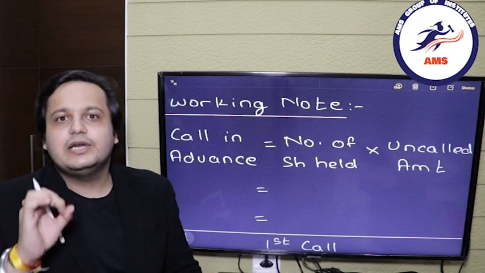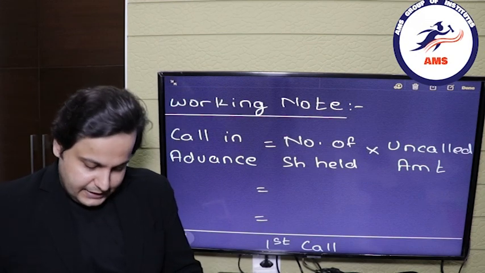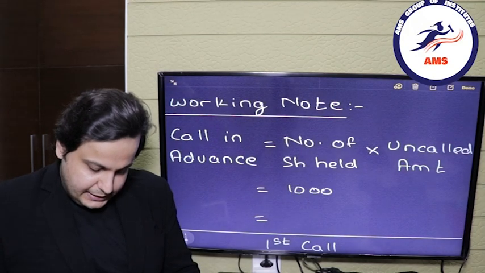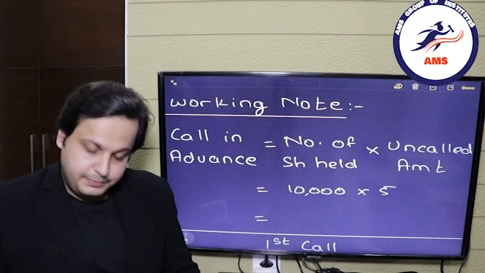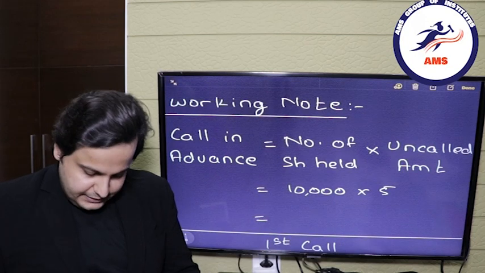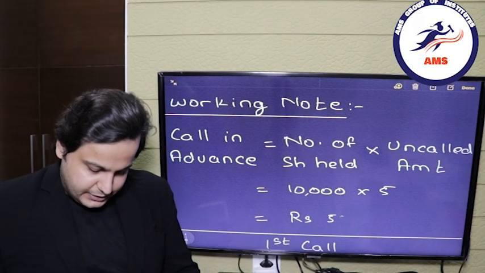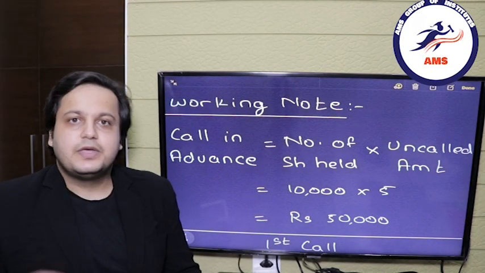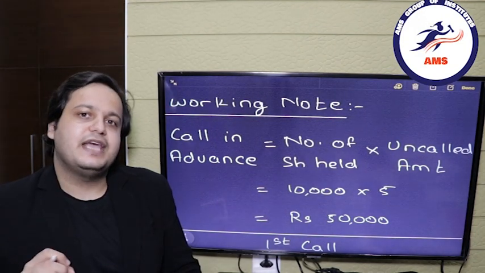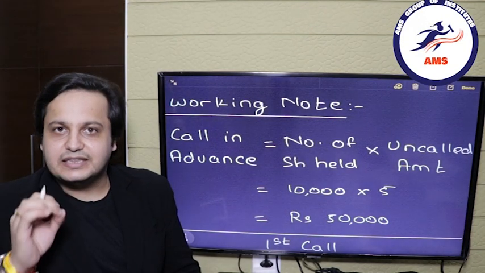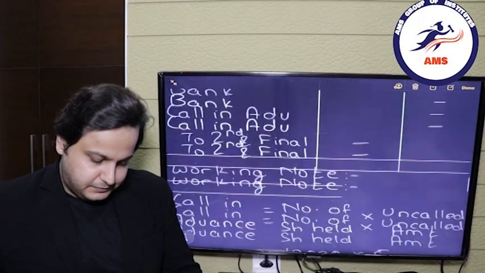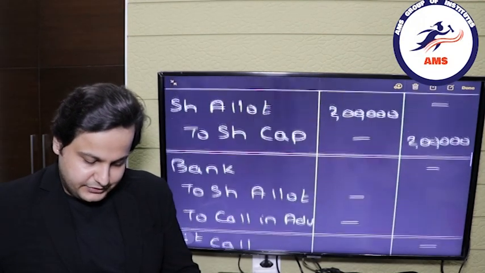So the total call in advance will be 10,000 shares which Mr. A held multiplied by 5 rupees. Now this will come out to rupees 50,000. So with the allotment money we have received this extra 50,000 rupees.